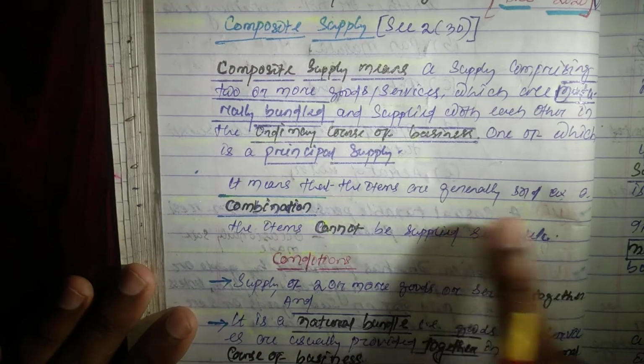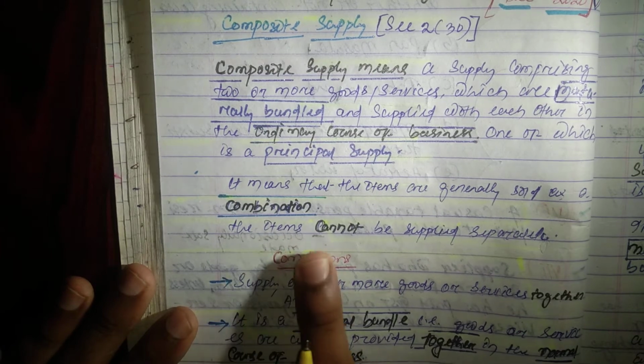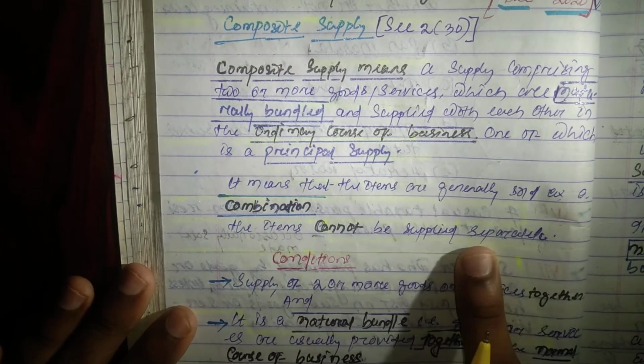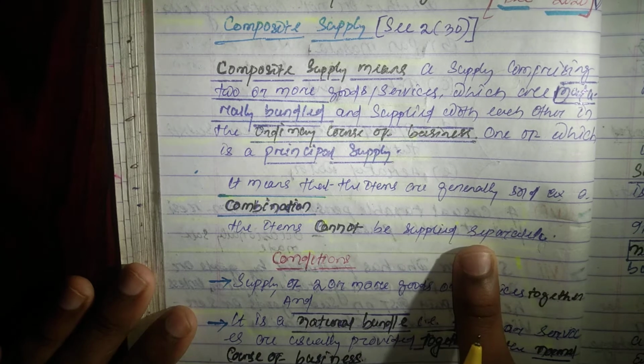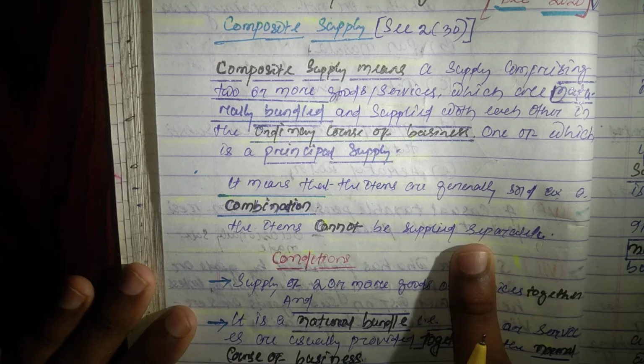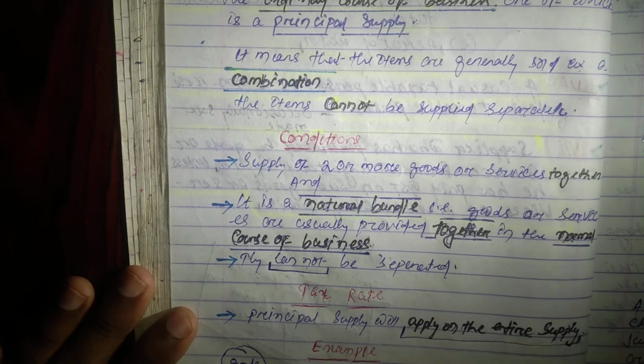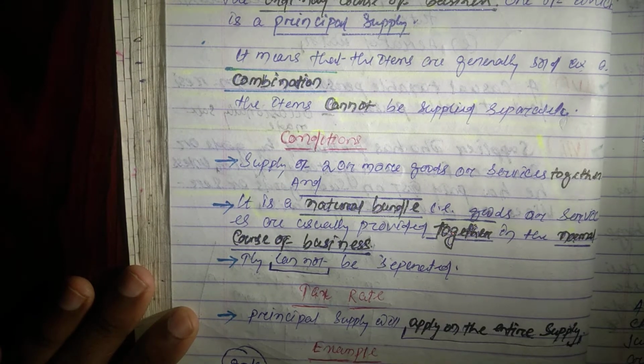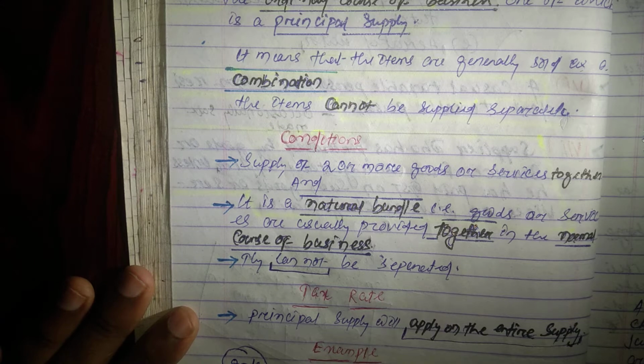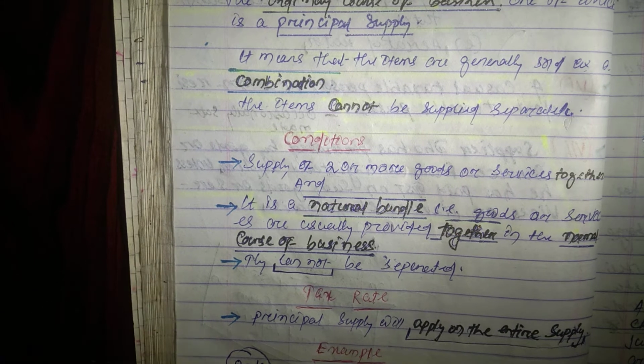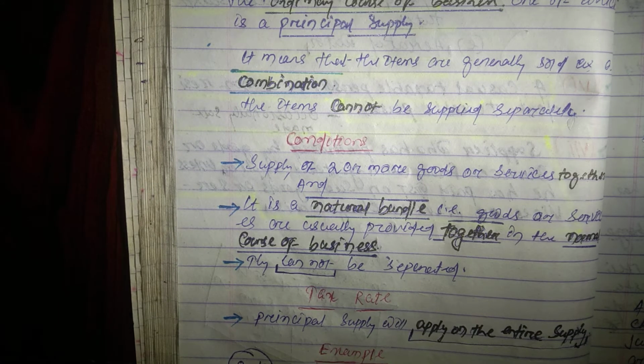It means that the items are generally sold as a combination. It means the items cannot be supplied separately. You only need to remember this much: items cannot be supplied separately and items are generally sold as a combination. Now, what are the conditions of composite supply? Supply of two or more goods or services together, and it is a natural bundle. That is, goods or services are usually provided together in the normal course of business, and they cannot be separated. That is all about the conditions.